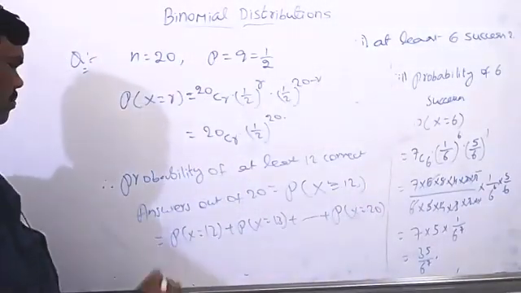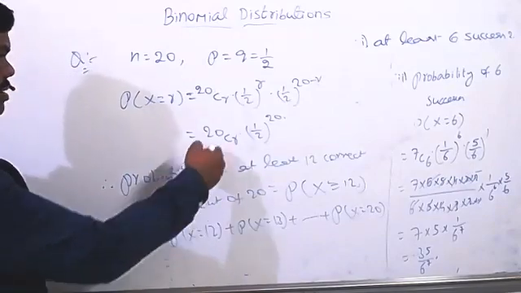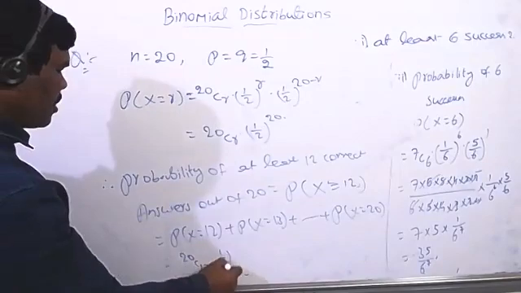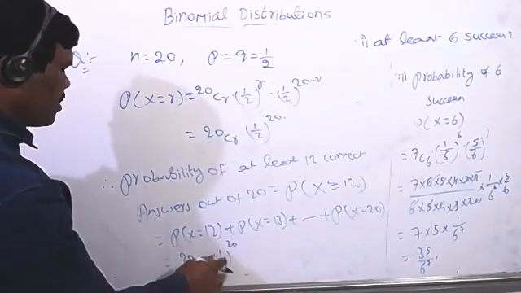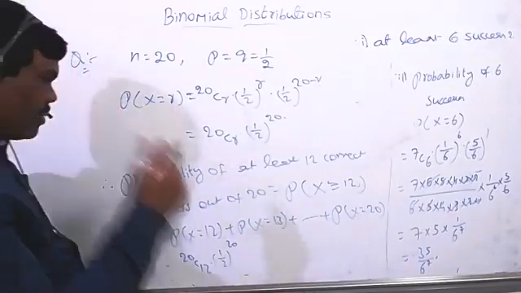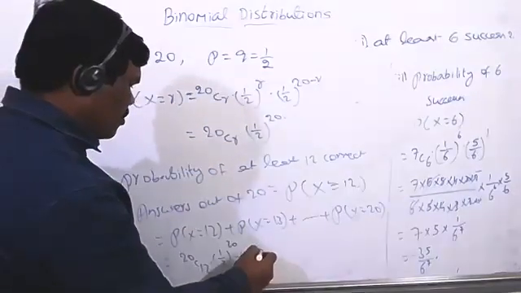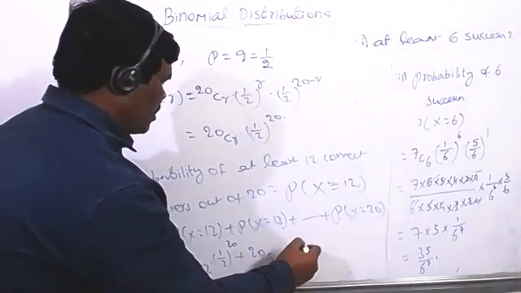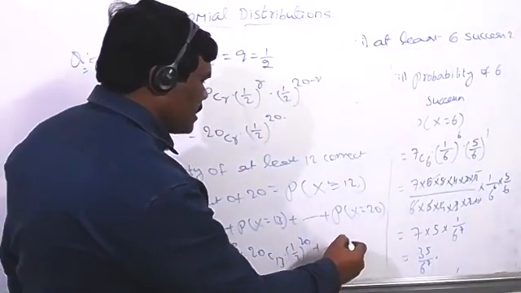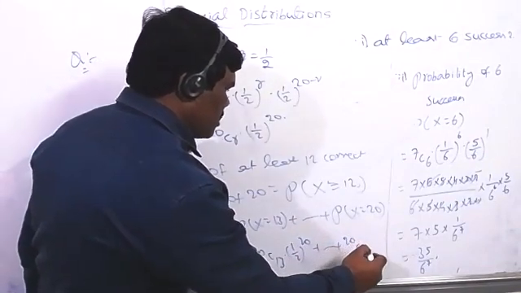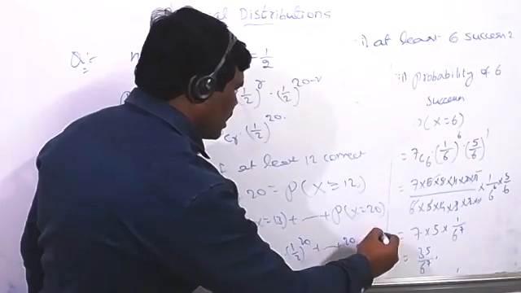Now find this value. r equal to 12, you can substitute in there. So 20C12 into 1 by 2 whole power 20. The same thing we are getting. Plus, second one, 20C13 into 1 by 2 whole power 20, plus so on plus 20C20 into 1 by 2 whole power 20.